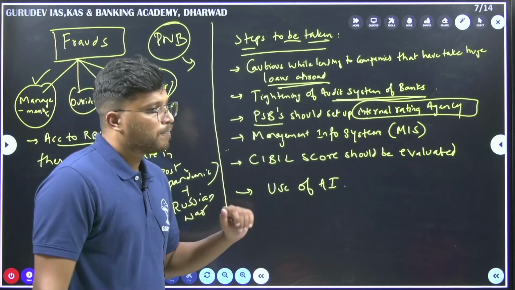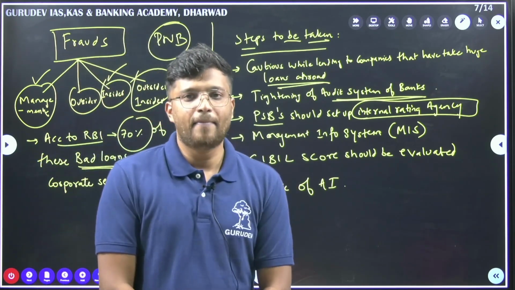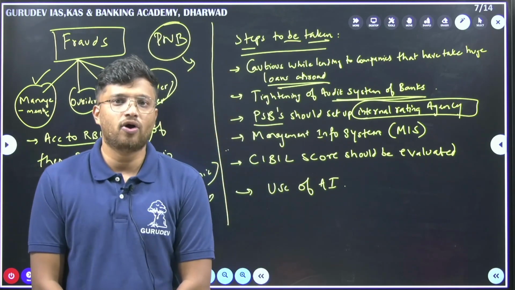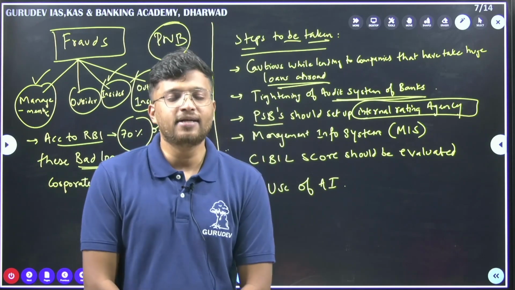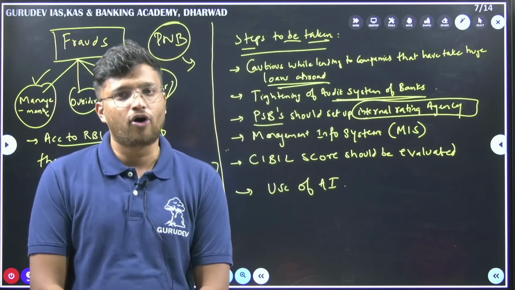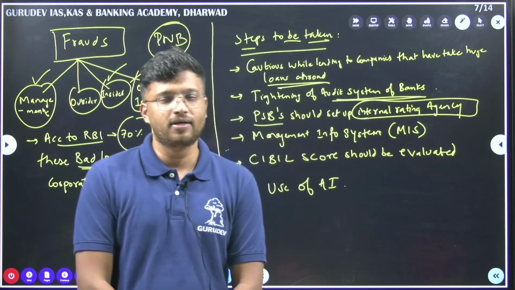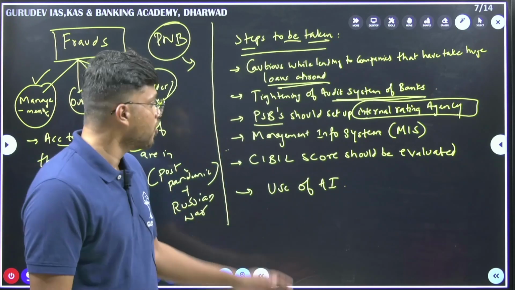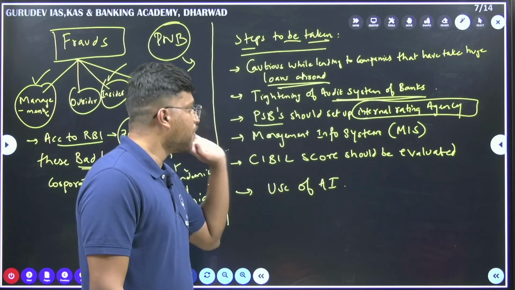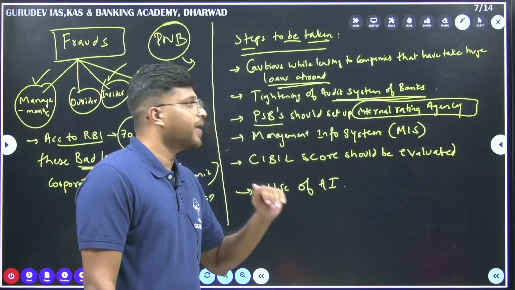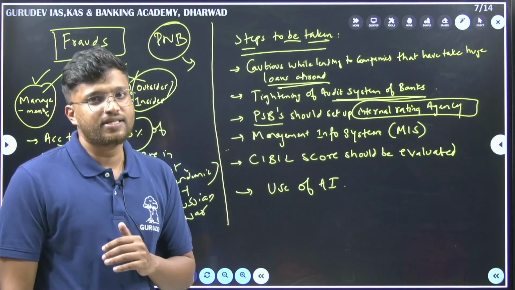Many public sector banks depend on private agencies for the rating of any company, and sometimes these ratings are flawed. These ratings may be biased in favor of a company. So what the article says here is that the public sector banks should set up their own rating agencies.